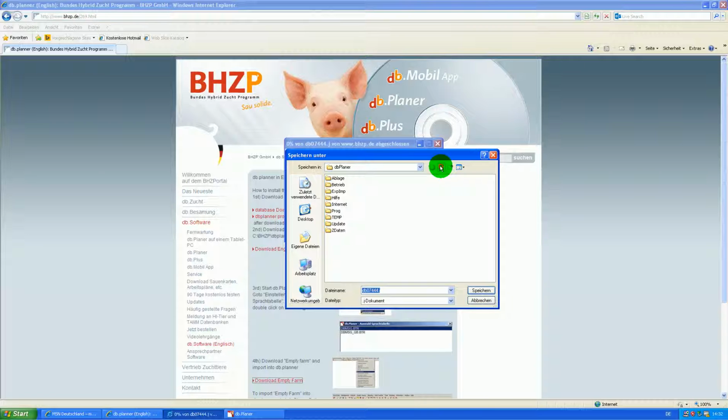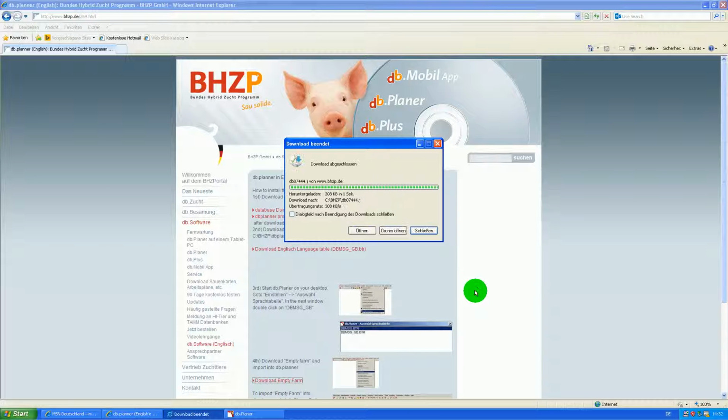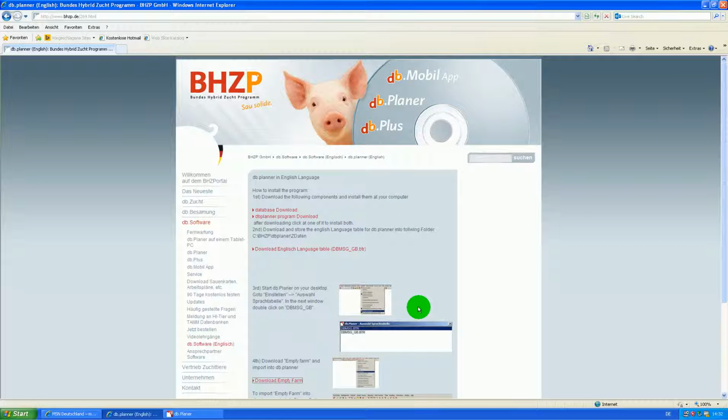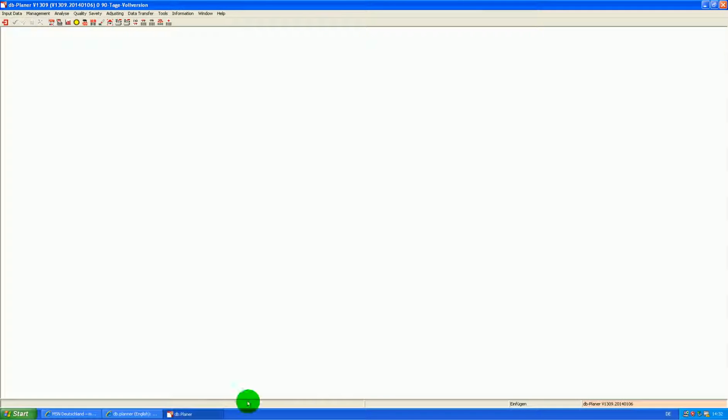You can store it in the Ordner BRZP, store, close, and now go to db.planner.